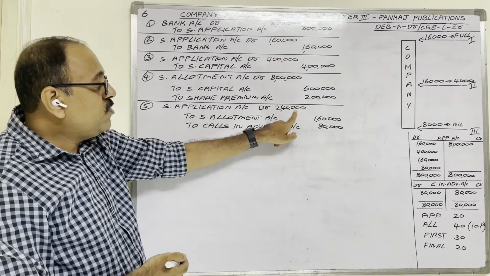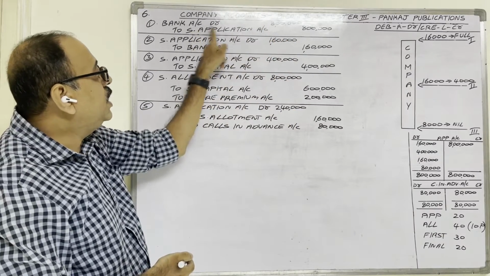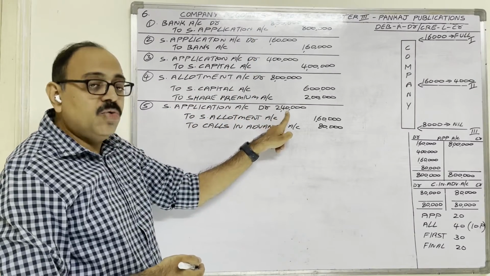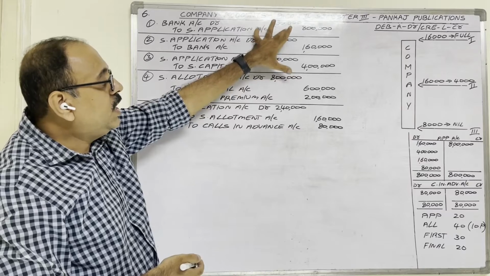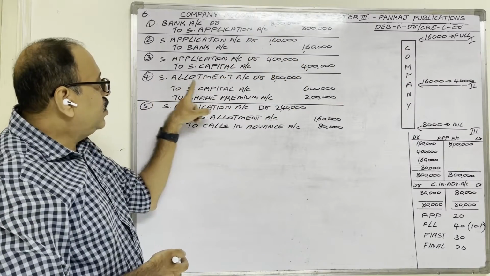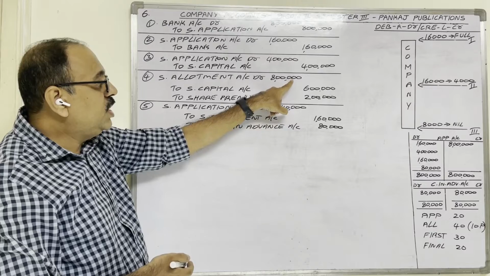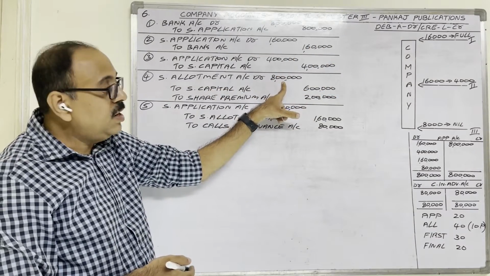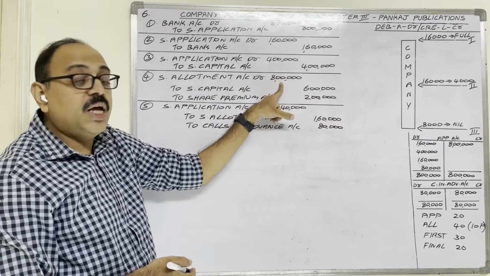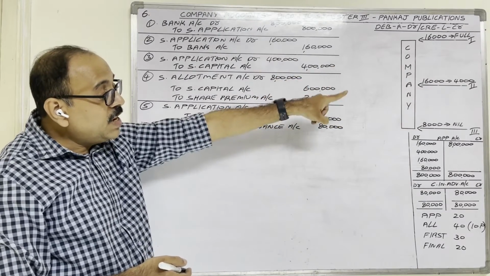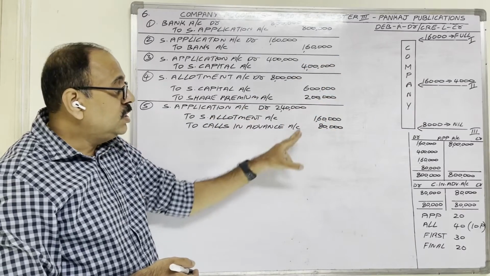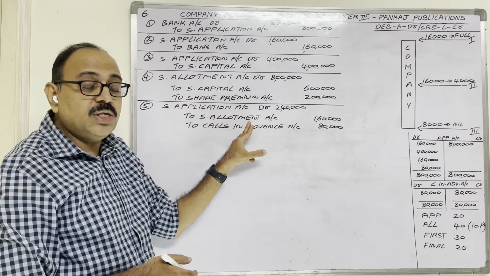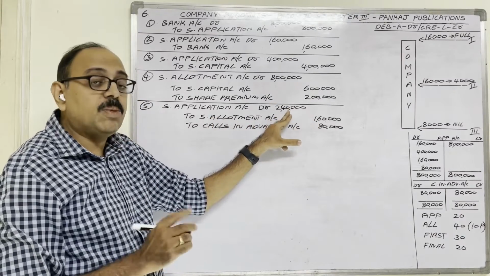Here with the 2,40,000 in first entry we have created share application account. Now by debiting share application account with 2,40,000, this creditor account we have cancelled. In fourth entry, share allotment account is debited with 8 lakh rupees. In this, first category applicant share allotment money is there. Second category applicants share allotment money is there. Second category applicant share allotment money is how much? 1,60,000. So that amount we are cancelling because we are adjusting that amount from excess application money.